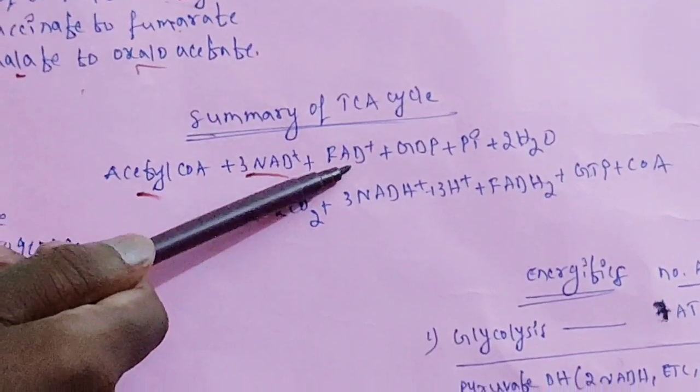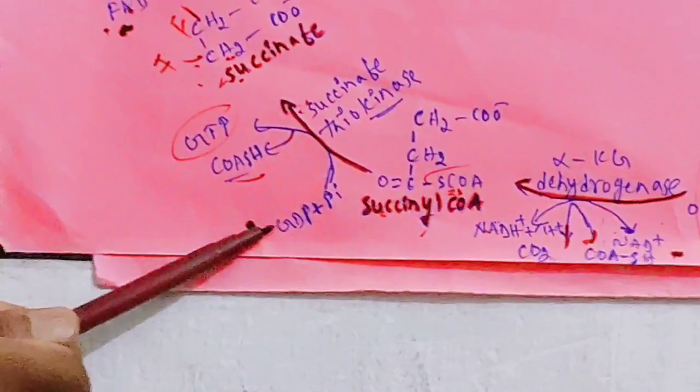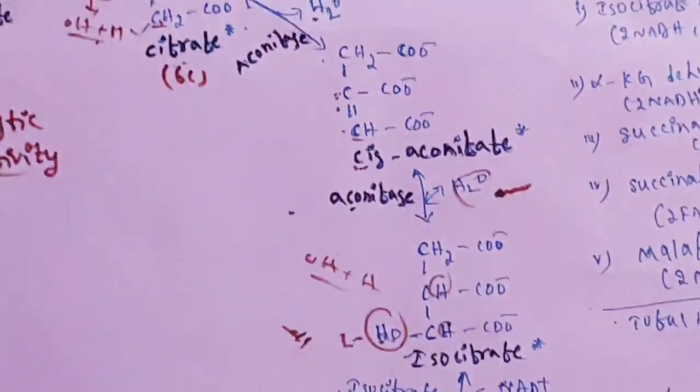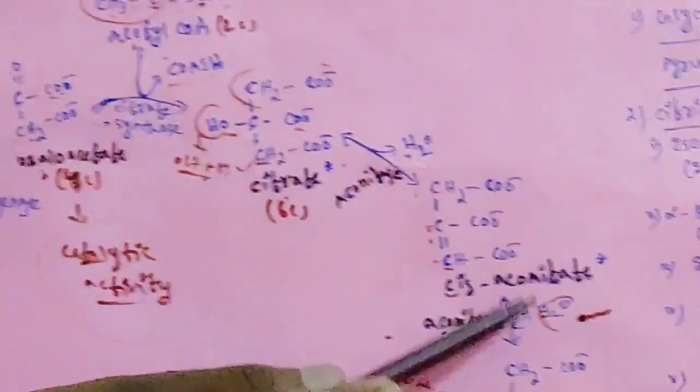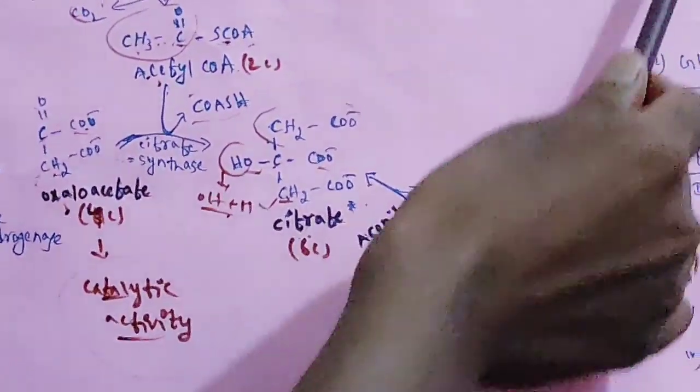Then 1 FAD is added, or participates in the TCA cycle. Where is 1 FAD? Here. Then GDP plus Pi, inorganic phosphate, is added. Where is GDP plus Pi? You can see here. Then 2 molecules of water are added. Here 1 molecule of water is added, and here also 1 molecule of water is added. But here 1 molecule is liberated, keep that in mind. Here 2 molecules of water are added.